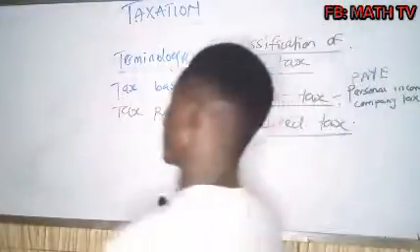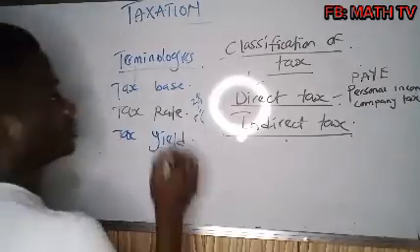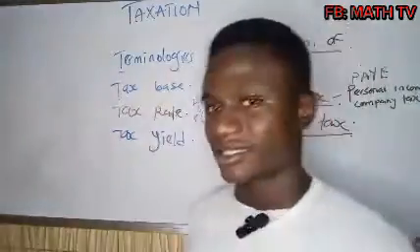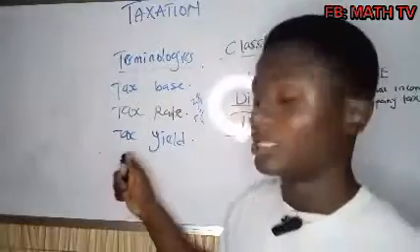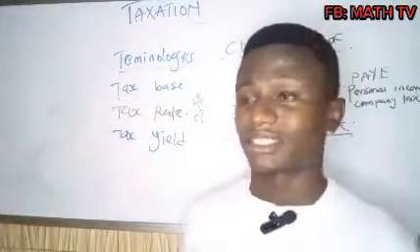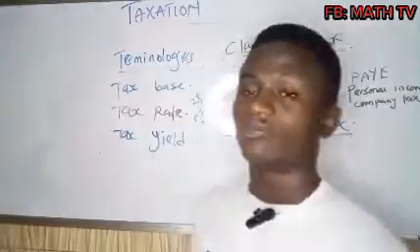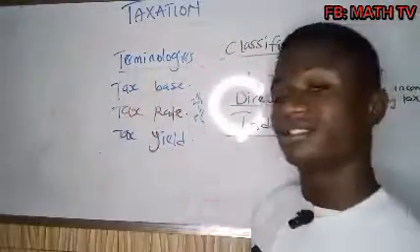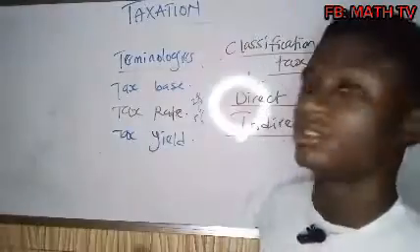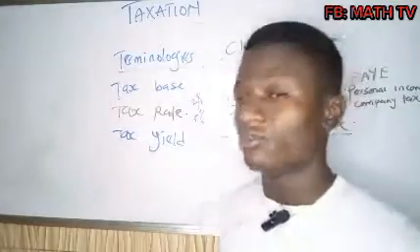And lastly, we have tax yield. Tax yield simply means the amount government generated from tax. If government generated $2 billion from tax, then the tax yield is $2 billion. So tax base is the item being taxed, tax rate is the rate of taxation, and tax yield is the amount it yielded to the government.